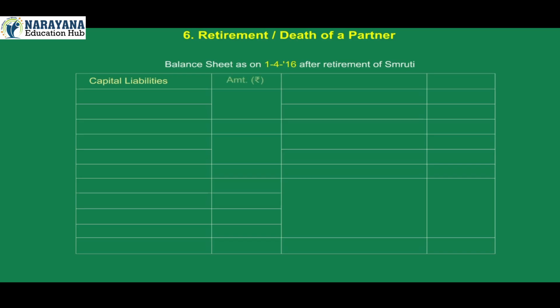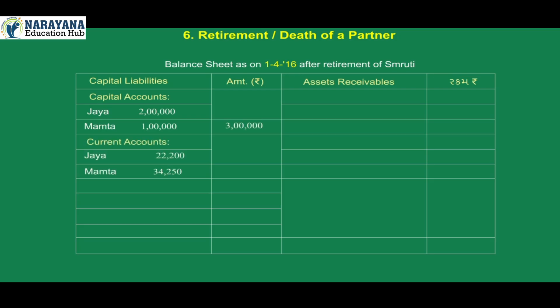Balance sheet as on 1st April 2016 after retirement of Smriti. Capital liabilities amount. On capital liability side, capital accounts Jaya 2 lakh, Mamta 1 lakh, total 3 lakh. Current accounts Jaya 22,200, Mamta 34,250, total 56,450. Smriti's loan 74,050, creditors 90,000, outstanding rent 4,000, bad debt reserve 10,000, total of capital liabilities